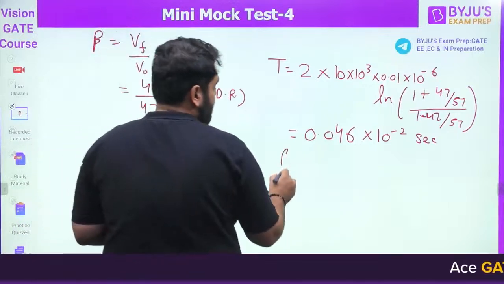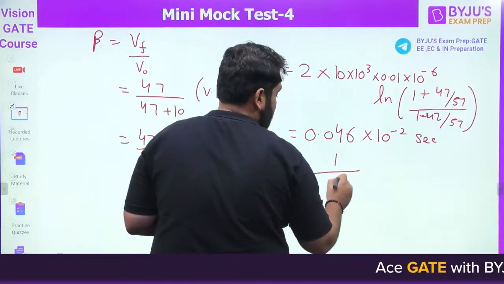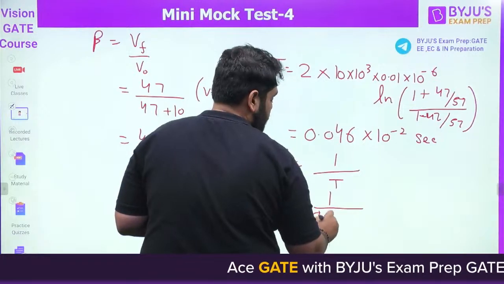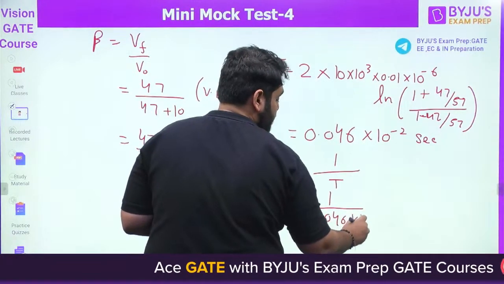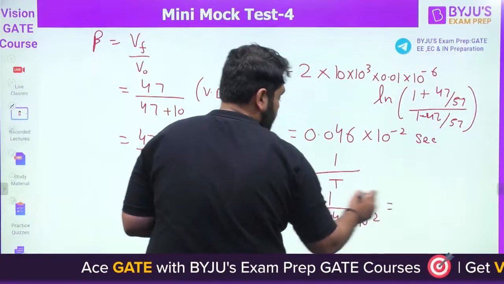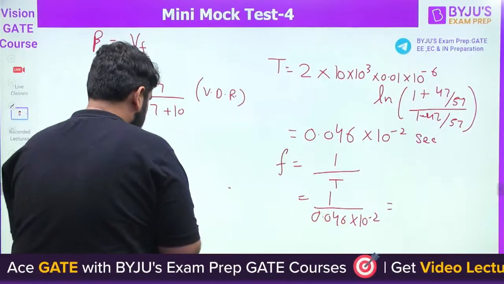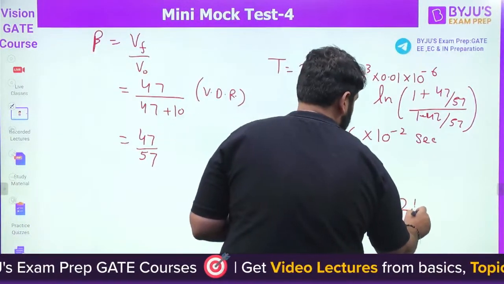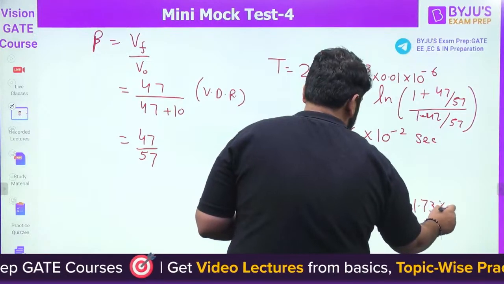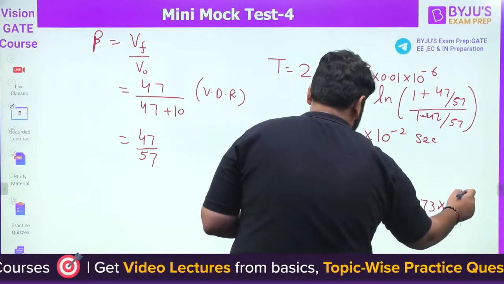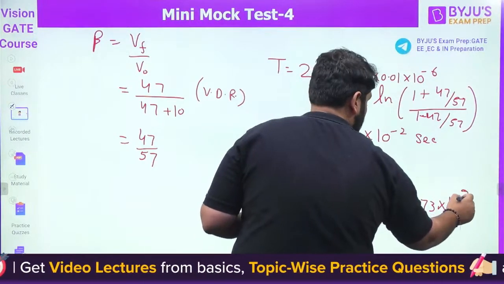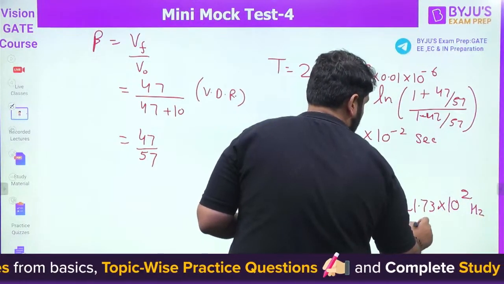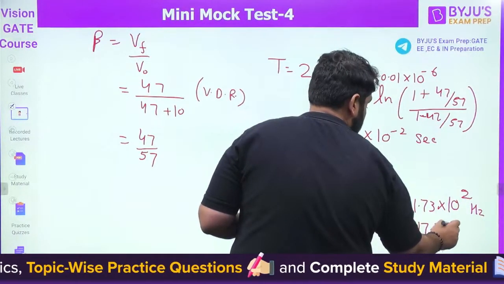Now we need to find out the frequency. Frequency is 1 by time period. 1 divided by 0.046 into 10 raised to power minus 2. So it comes out to be how much? 21.73 into 10 raised to power 2 hertz, or I can say 217.3.